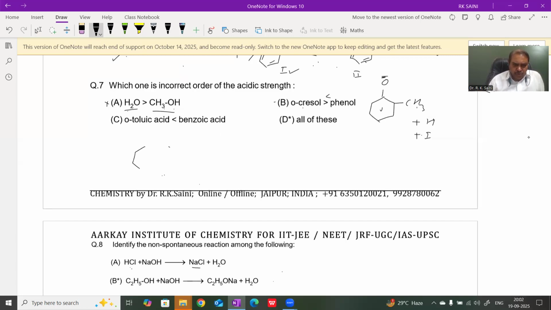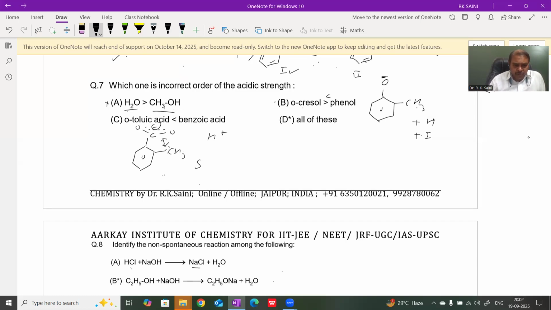In the case of orthotoluic acid, after removal of the H plus ion, the toluate ion has less affinity toward the H plus ion due to steric crowding, since a bulky group is present at the ortho position.